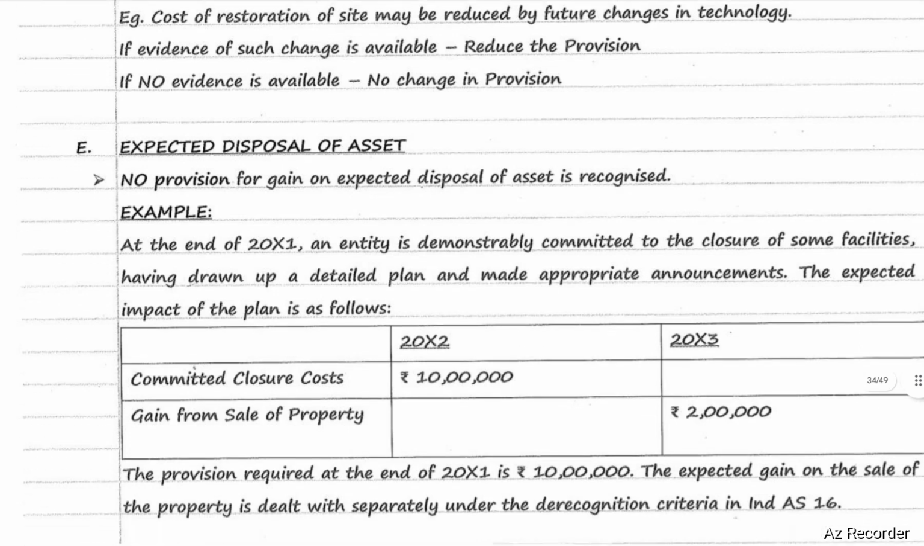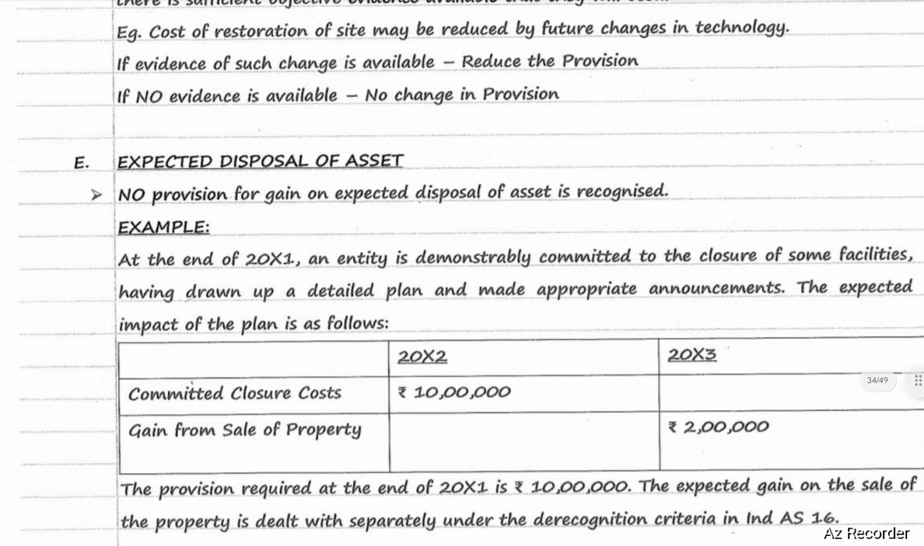Next, expected disposal of asset method. No provision for gain on expected disposal of an asset is recognized. For example, at the end of 2021, an entity is demonstrably committed to the closure of some facilities, having drawn up a detailed plan and made appropriate announcements. The expected impact of the plan is as follows.